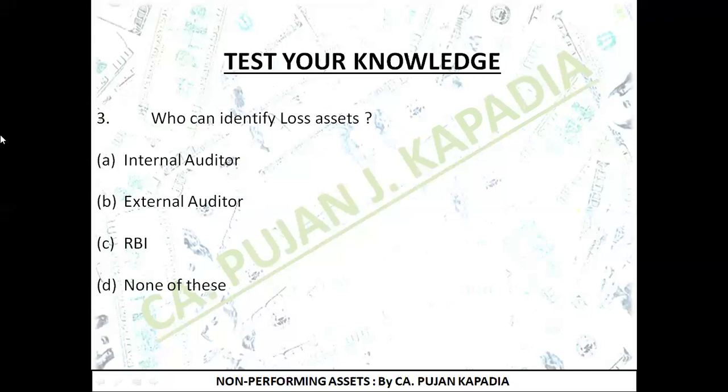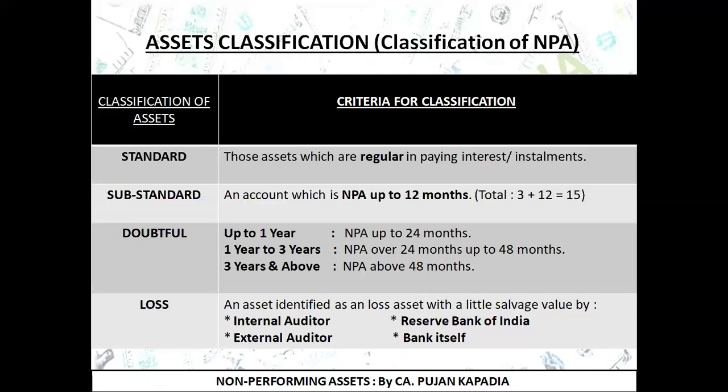They were internal auditor, external auditor, RBI, and the last was the bank itself. Here I have mentioned an option that says none of these, but it is a printing mistake. Here I should have written all of these. So basically in this question, there are 4 persons who can identify an asset as a loss asset: internal auditor, external auditor, RBI, and the bank itself. Any of these 4 can classify your asset as a loss asset, as we have studied in the bottom part: internal auditor, external auditor, Reserve Bank of India, and the bank itself.